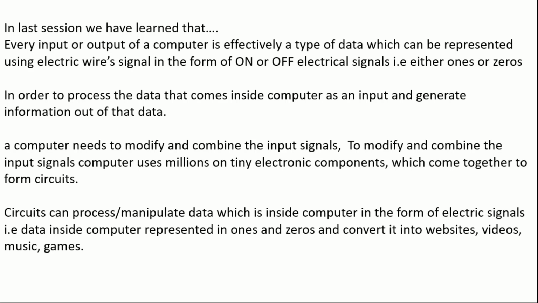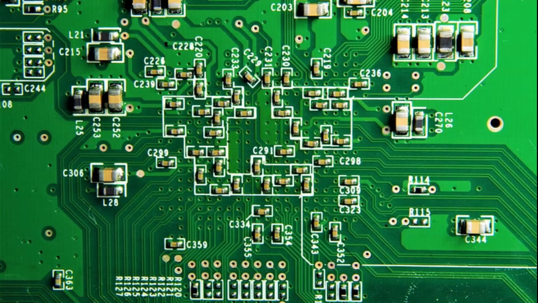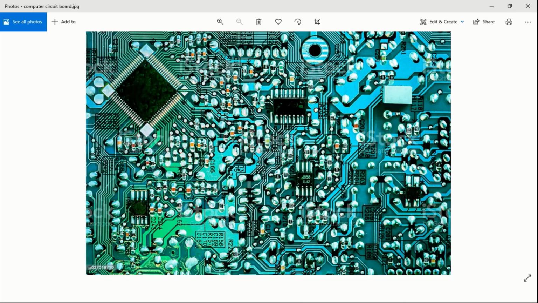Let me show a pictorial representation of a circuit. This is one pictorial representation of a circuit. You will see lots of tiny electrical components. You can see electric wires which carry electric signals.